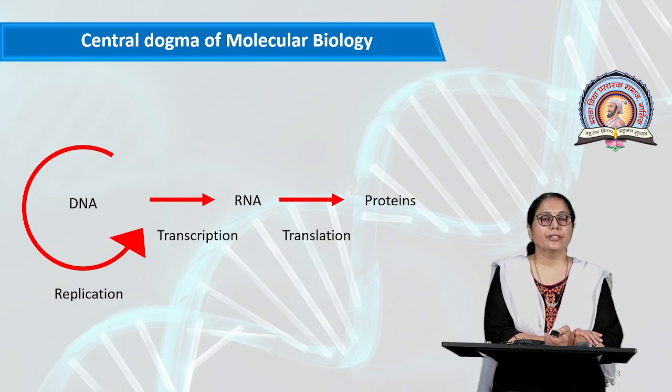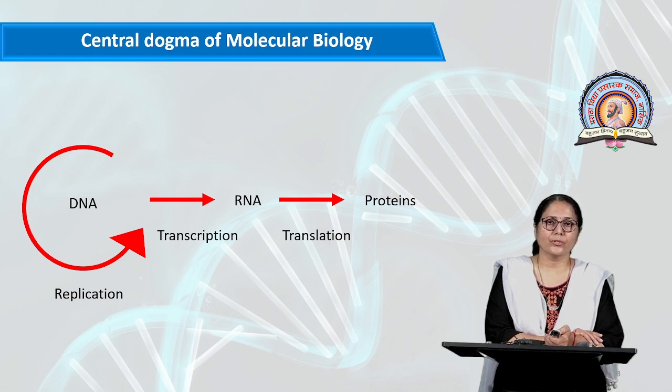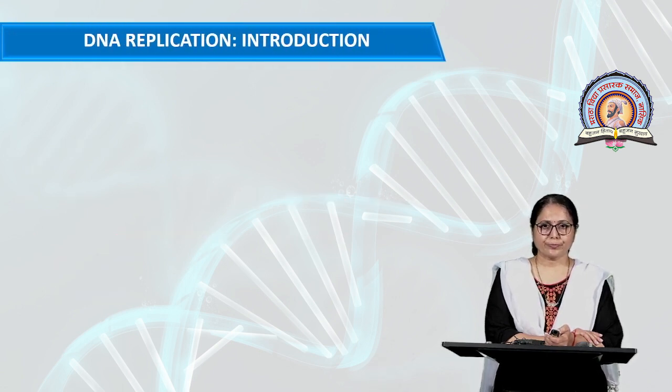This is the central dogma of molecular biology. In the central dogma, the copying of DNA to DNA is called replication. Copying of RNA from DNA is called transcription, and synthesis of protein from RNA is called translation. All these processes are included under the central dogma of molecular biology.